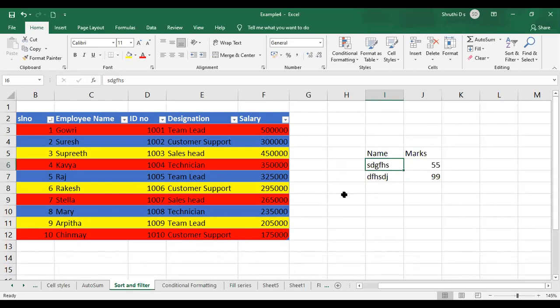Anybody? What is the shortcut for inserting the table to this? I want the shortcut for inserting the table to the selected range. What is the shortcut? Anybody?